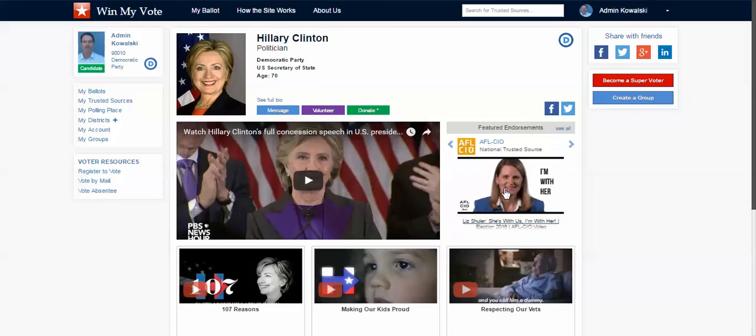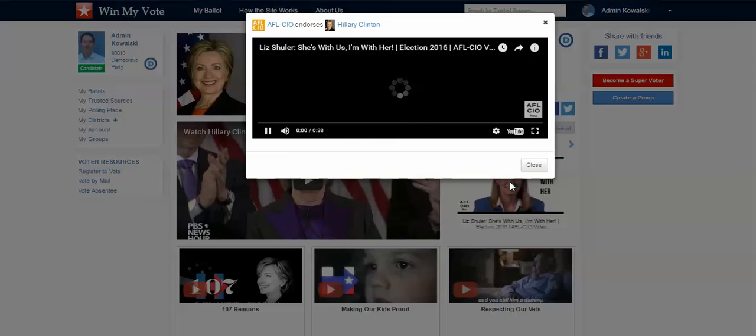They can just go up and sign up with an email address or a social media account. And then they select your group as what's called a trusted source. And when they do that, they'll then see all of your endorsements right on their ballot. So as they're looking at this candidate, they can click here and they can watch your endorsement.